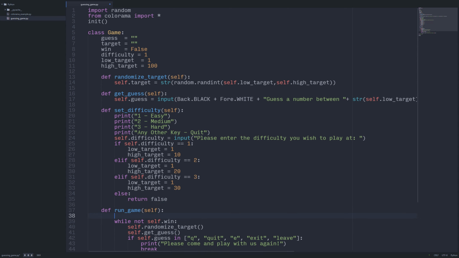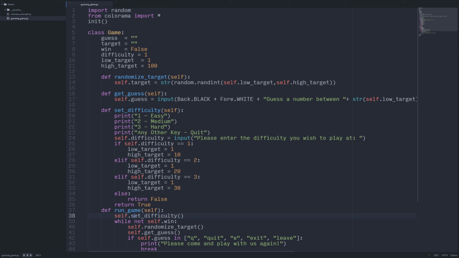Now let's go ahead here and let's run. We'll have to actually call this method. So at some point, before the game starts, we're going to want set difficulty. Then we're going to assign it to a variable. We're going to return true.